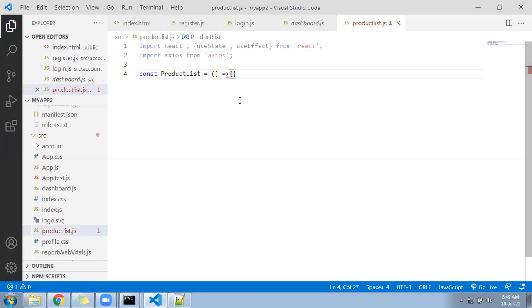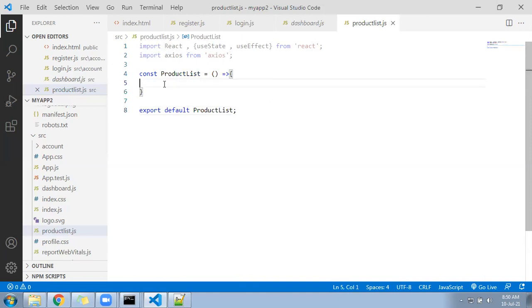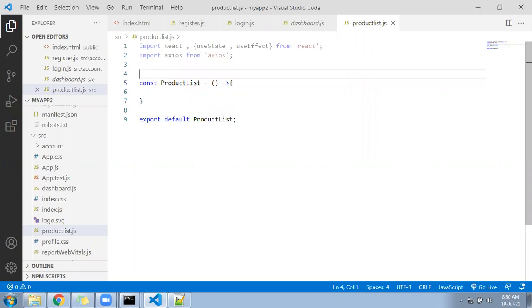After that, export default ProductList. Go inside the product list.